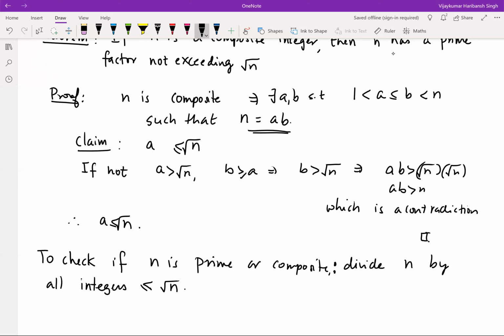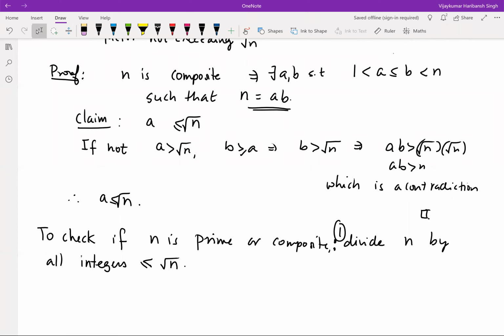So the procedure is to divide n by all the positive integers k such that 1 is less than k, less than or equal to the square root of n.